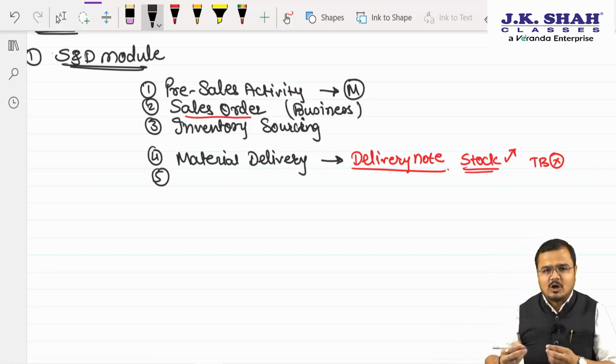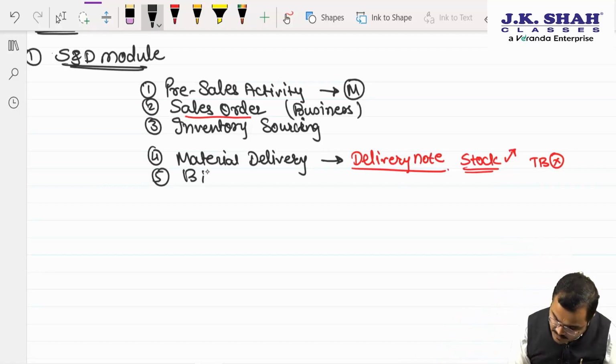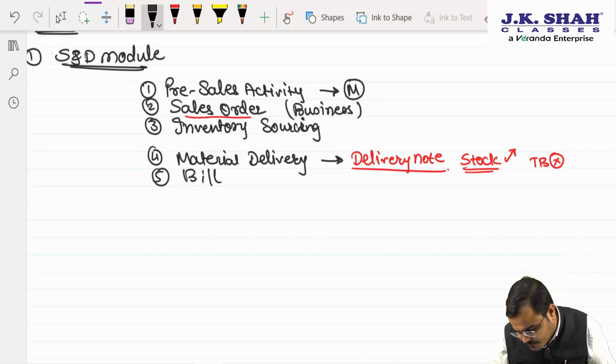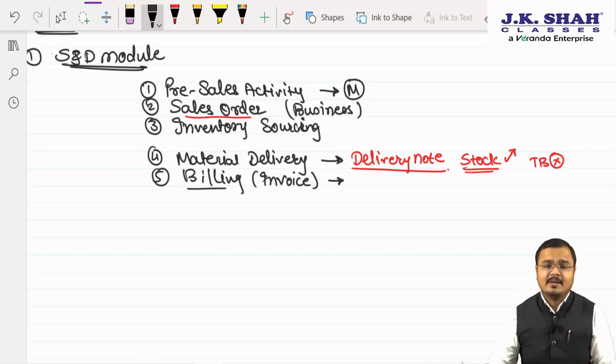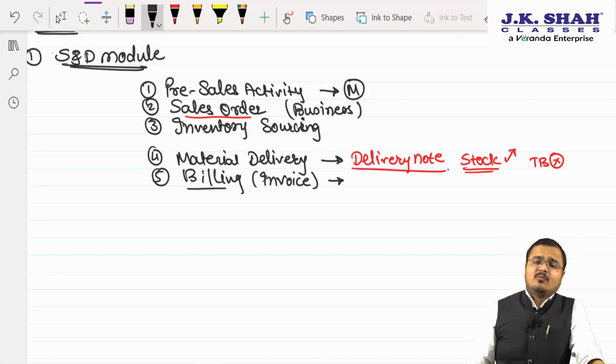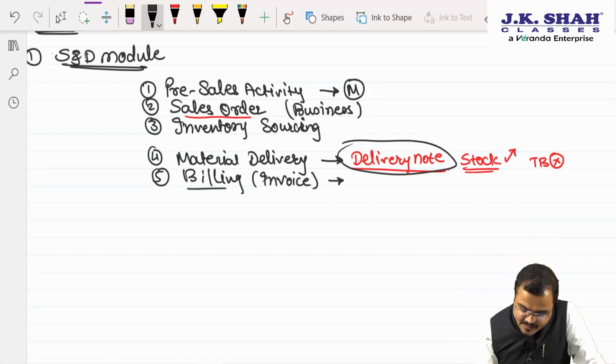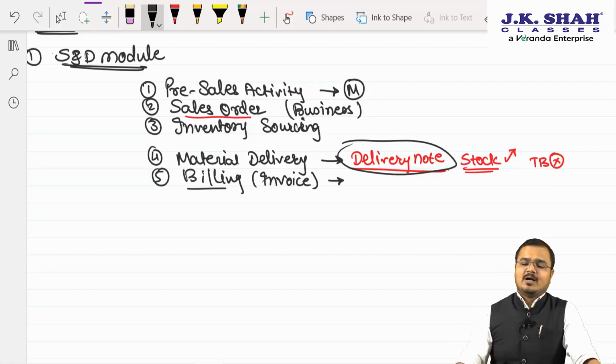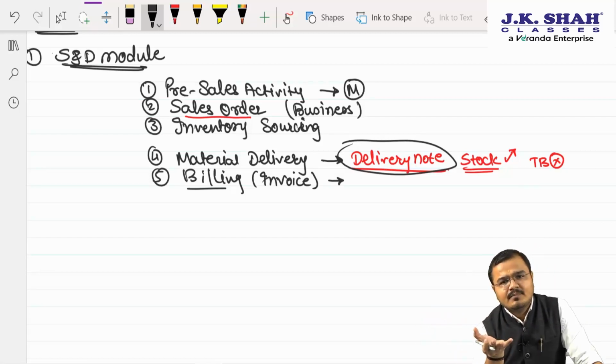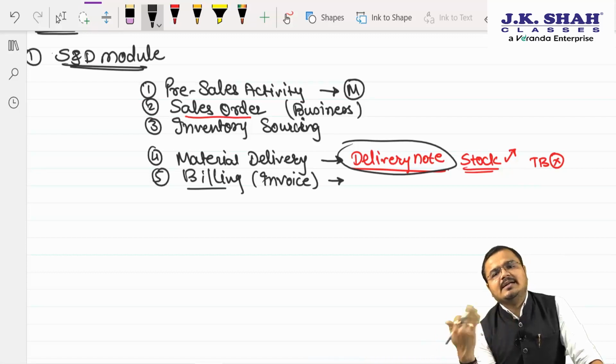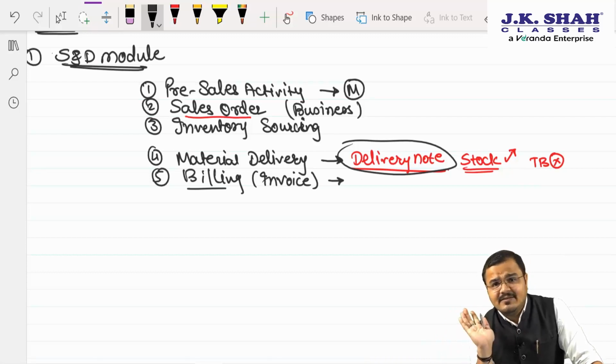It's time for an invoice or billing. So we'll write it down, chartered, what? Sir, we'll write down billing or preparing invoice. Got it? Yes. Now chartered, the invoice is directly linked with what? Sir, the invoice is directly linked with the delivery note. Why? Because whatever material is delivered, we are going to create the invoice for that only. Yes, sir. So in the invoice, all the details will be copied from the delivery note only.